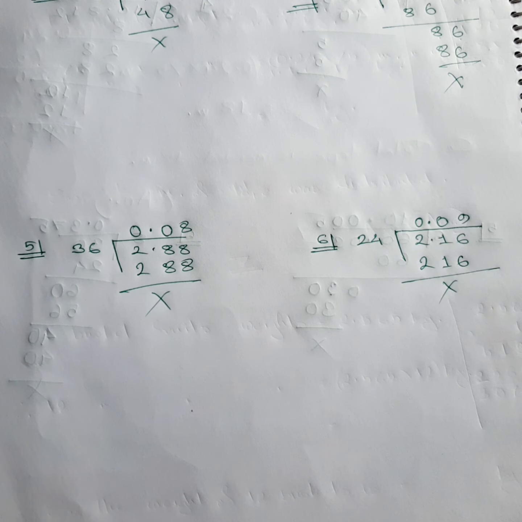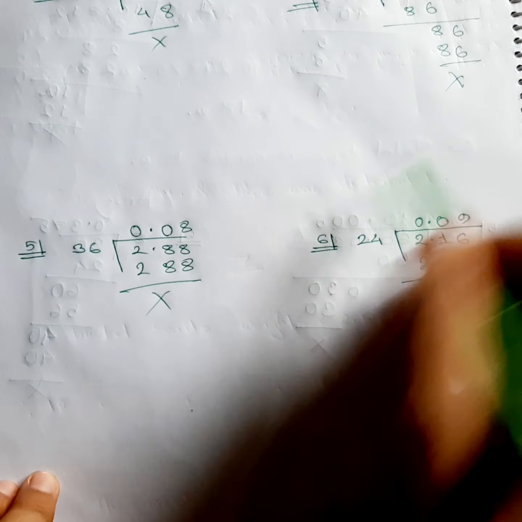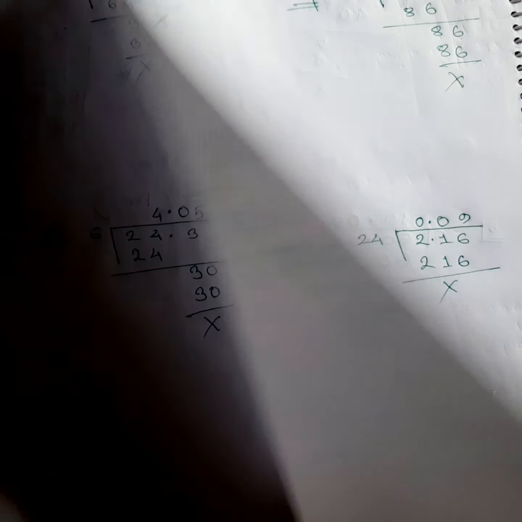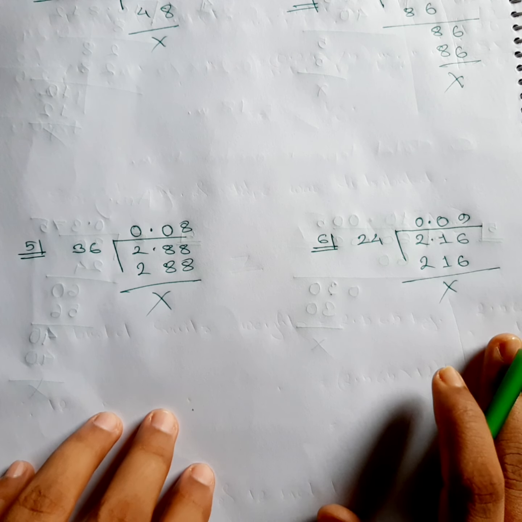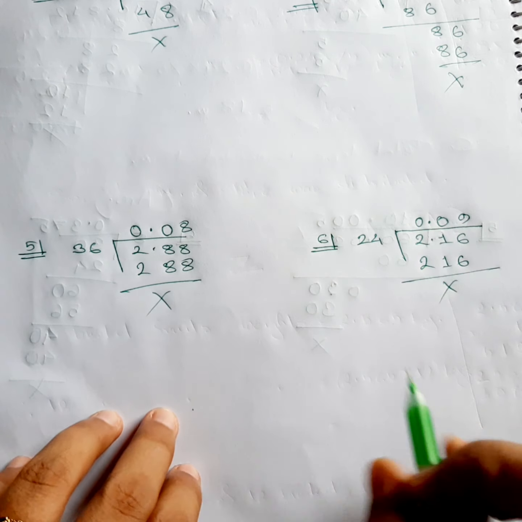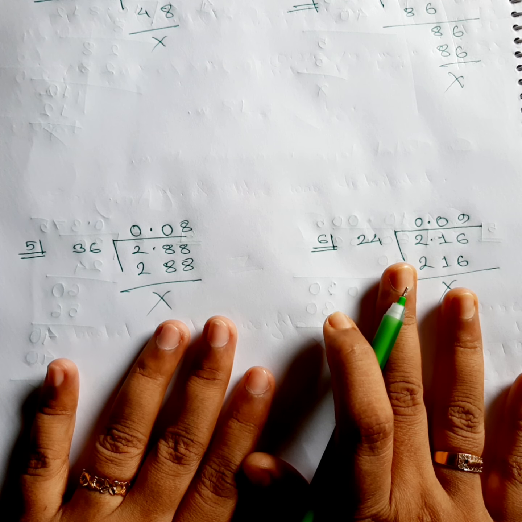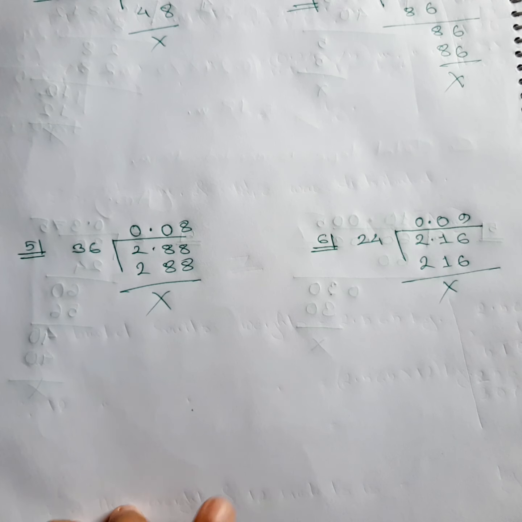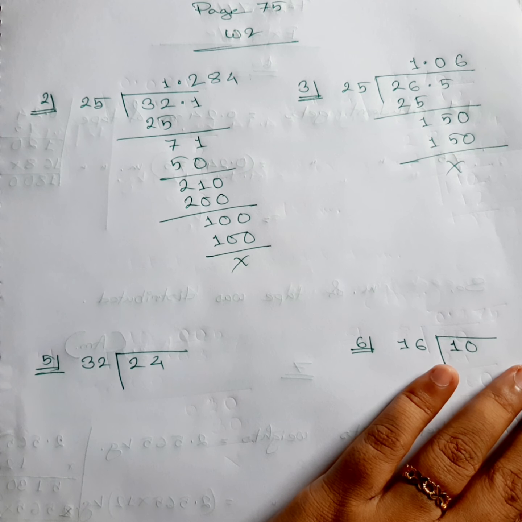This is your answer. Hopefully you can see that I am not writing the answer over here, but I have kept space on both pages. I have kept space. You have to do the same thing. You have to write down the answer by giving the space. I am not writing the answer right now, but you have to write it. Okay, don't forget about it. Write your answers. These 2 maths I have already done.